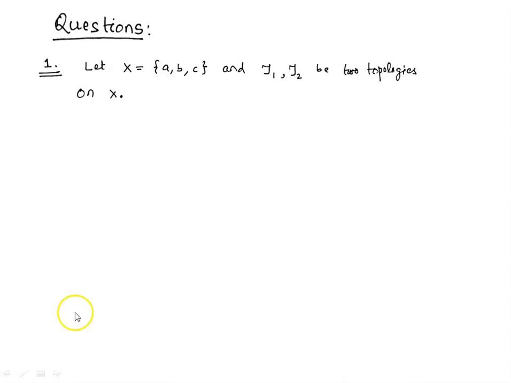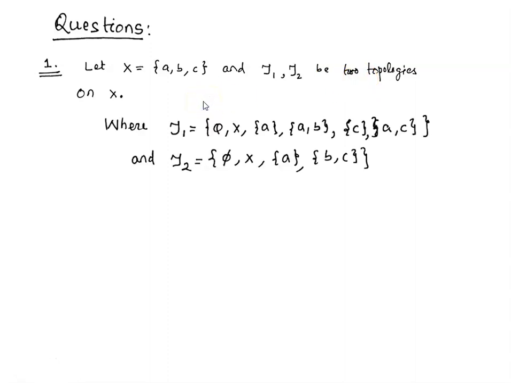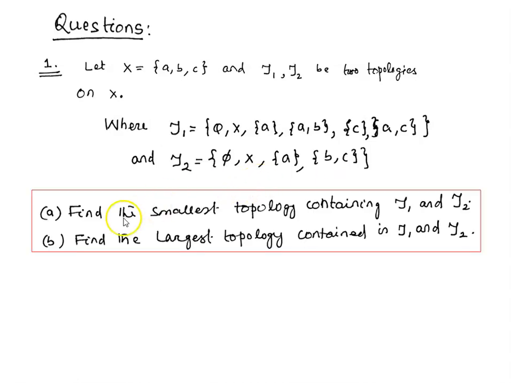The questions are: Let X be a 3-point set and tau1 and tau2 be two topologies on X, where tau1 is equal to {empty set, X, {a}, {a,b}, {c}, {a,c}}, and tau2 is {empty set, whole space X, {a}, {b,c}}. The question is, find the smallest topology containing tau1 and tau2.